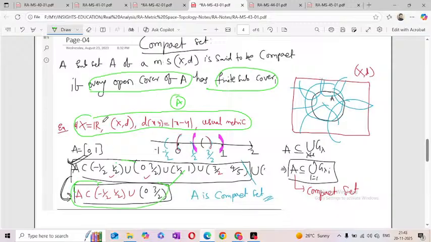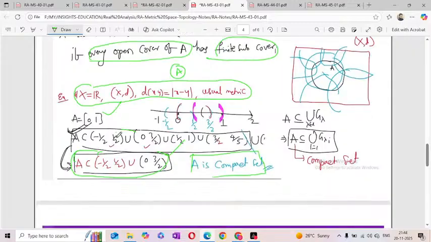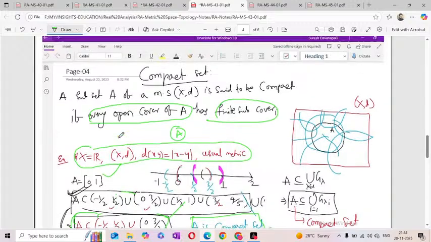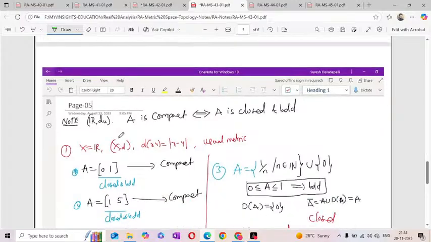Like this, you can take any open cover of A, and if it has a finite subcover, then A is called a compact set. So this closed interval 0 comma 1 is a compact set. By using the definition, it is not easy to identify whether a set is compact. For that we will now see the properties.